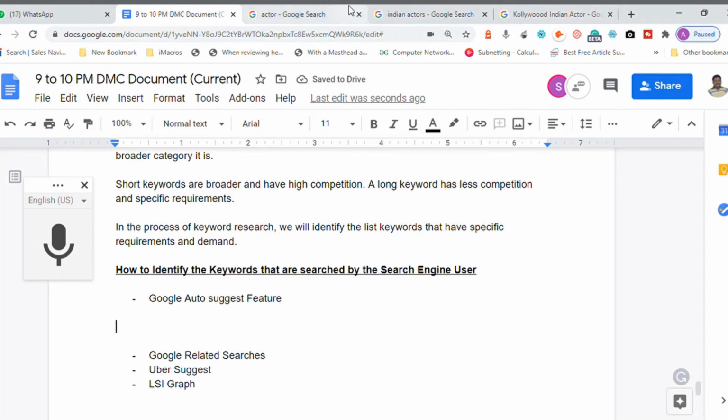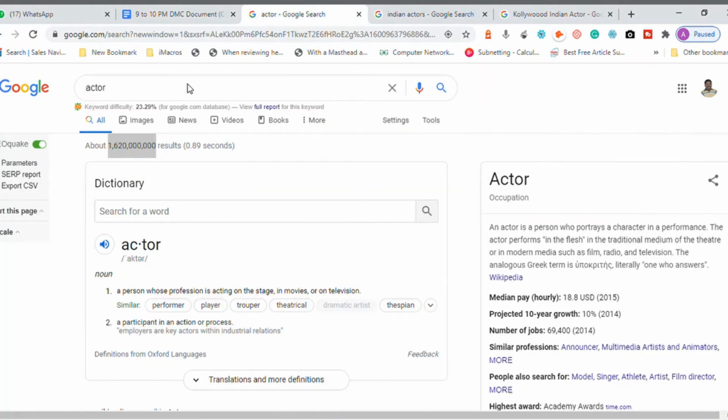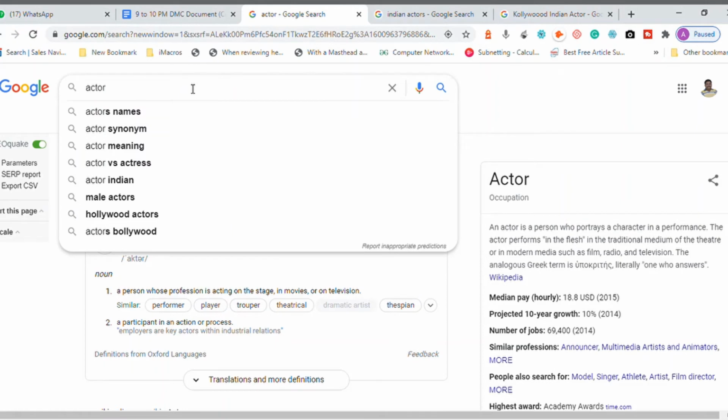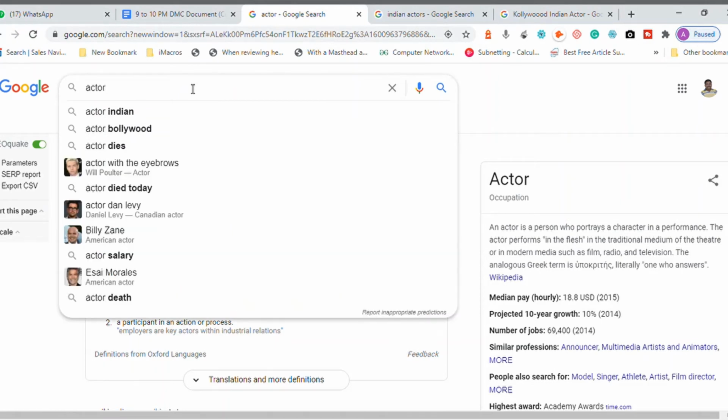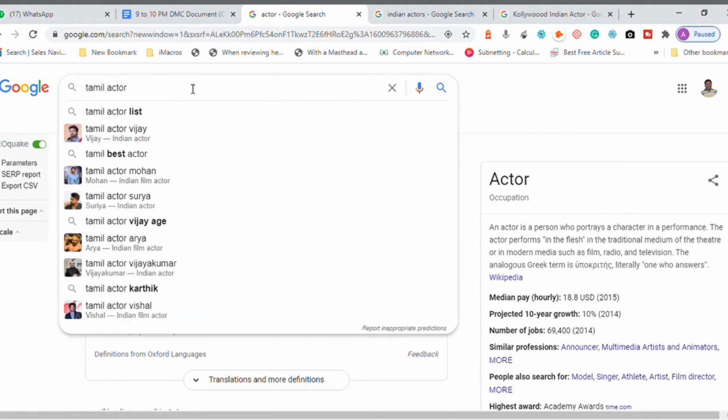See, the same thing now. When I start typing actor, Google suggests to me, correct? Let me be very specific: Tamil actor. Now Google says that the people who are searching with the combination of Tamil and actor have searched the list also.